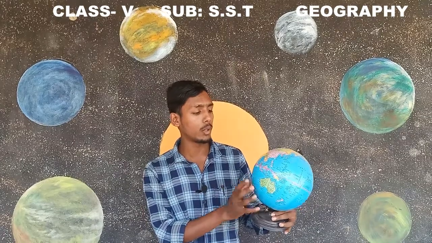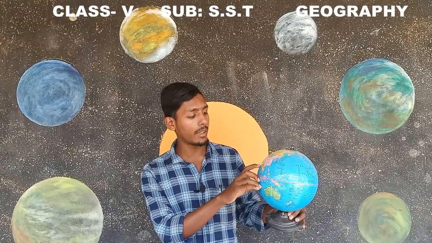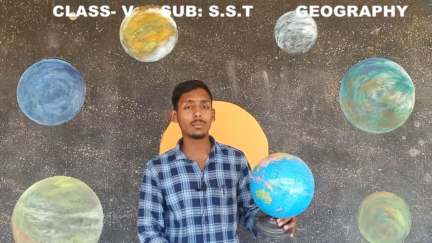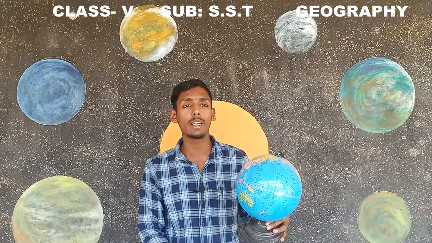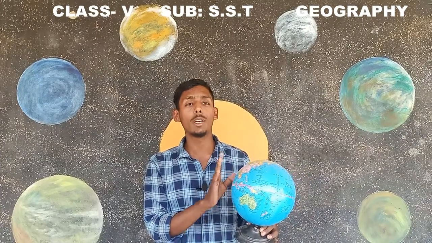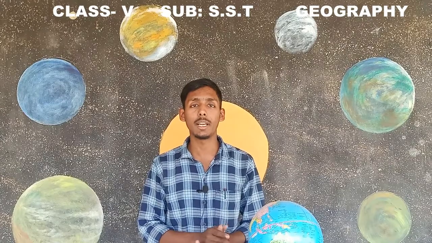If I consider this globe, here India is there, and among the Indian states there are 29 states, like Assam and so on. But inside Assam, the physical or topographical conditions are not detailed here. So we will not get detailed information from the globe. These three points are the disadvantages of the globe.